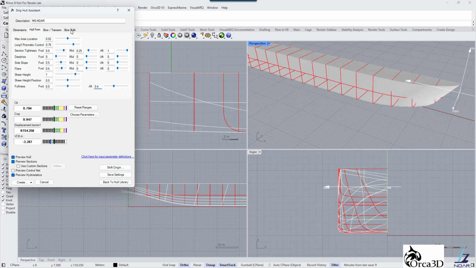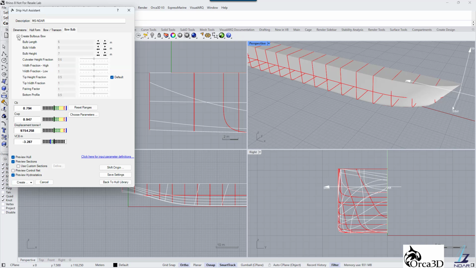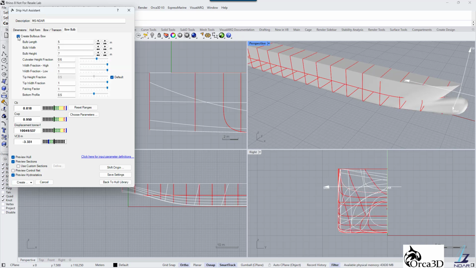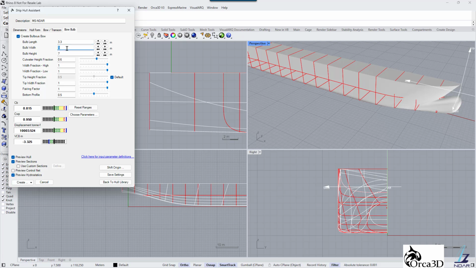Now we will add the bulb and fine-tune the shape. Switch to the Bow Bulb tab and check the checkbox Create Bulbous Bow. Set bulb length to 3.3 meters. Bulb width to 4.5 and height to 4.2 meters.